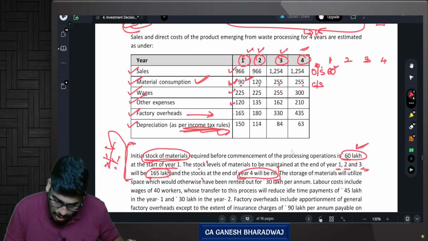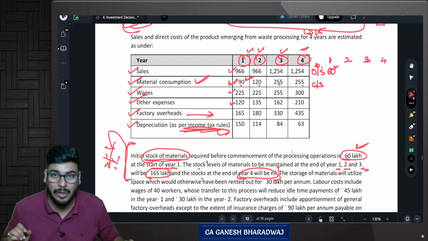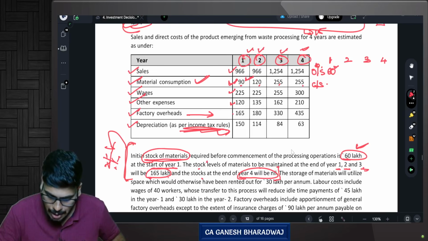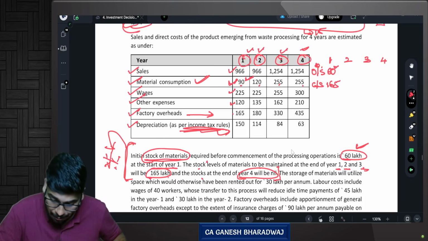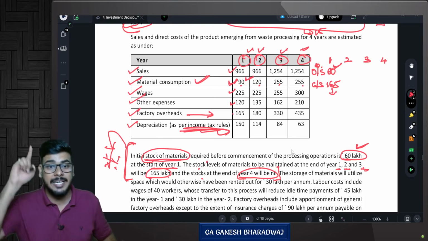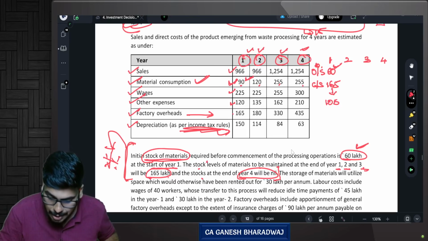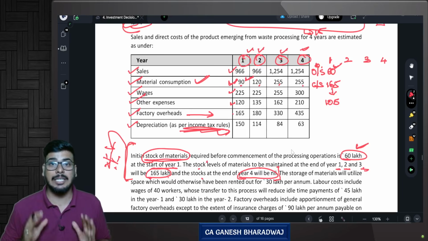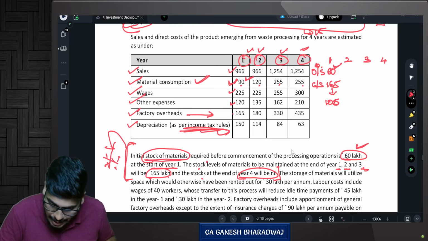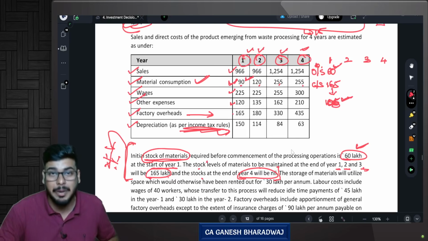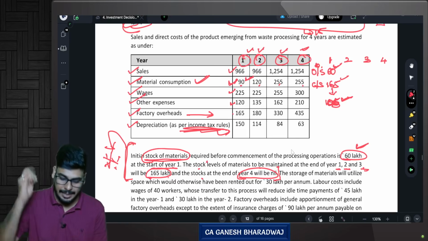And look at this, the stock levels to be maintained at the end of year 1 to 3 will be 165. Now, my closing stock should be 165. Correct? Yes or no? Now, I have already brought in stocks worth 60. Now, how much extra should I bring to maintain 165 of closing stock? I should bring in 105 lakhs at the end of year 1. Why? Because they have given that the company's stock policy is such that they need to maintain a stock of 165. So 105. They should maintain an overall stock of 165 at the end of year 1.